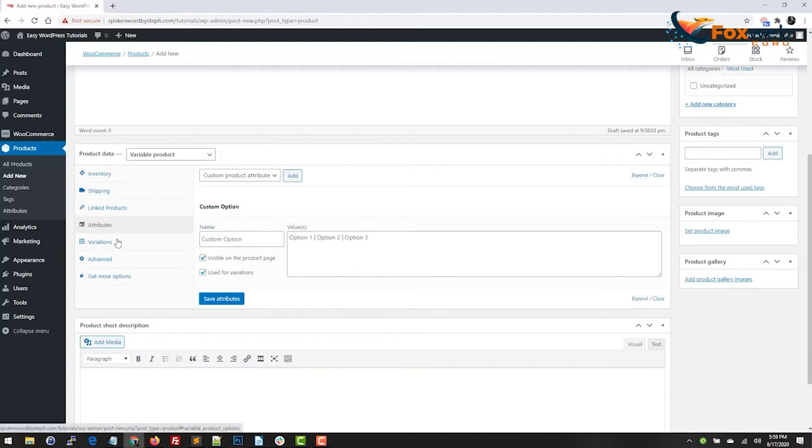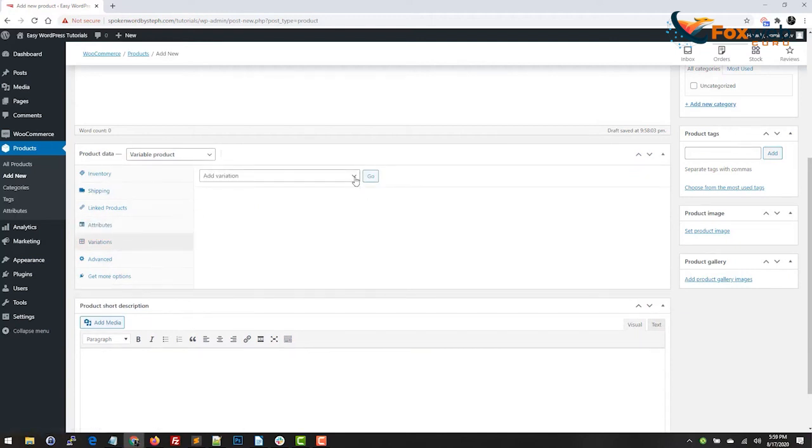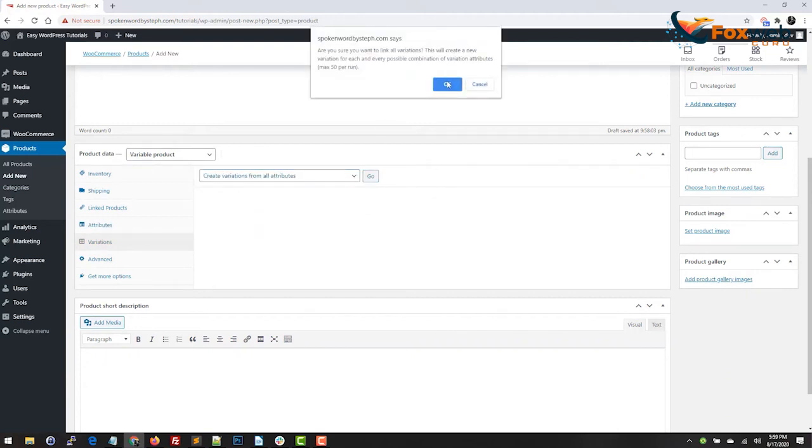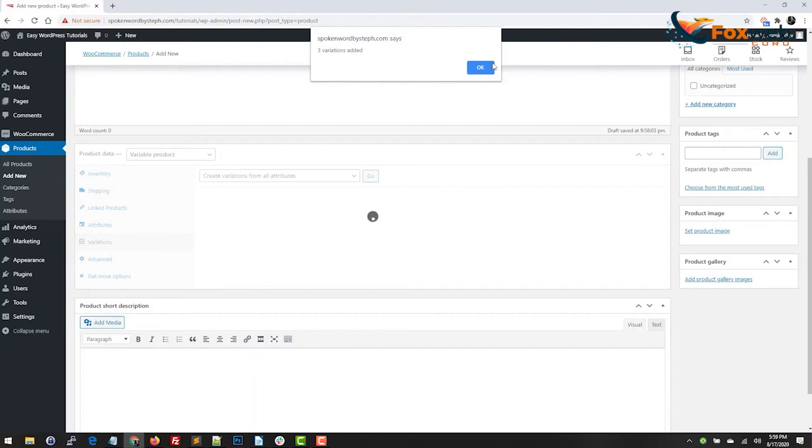So now I can go to variations. And from this drop down, I'm going to select create variations from all attributes and hit go. It's going to ask me if I'm sure. Of course, I'm sure. I'm going to hit OK. Then it's going to let me know how many variations have been added. So I'll hit OK on that.